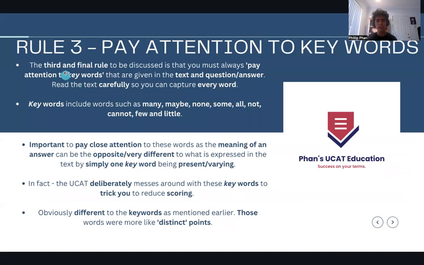So I'll mention again, the third and final rule to be discussed is that you must always pay attention to key words that are given in both the text and the question, the actual question they ask you, which is "the following statements are true," for example, and the actual answer options as well. What I'm trying to say is that you should read the text carefully and read the question-answer combos carefully so you can capture every single word.